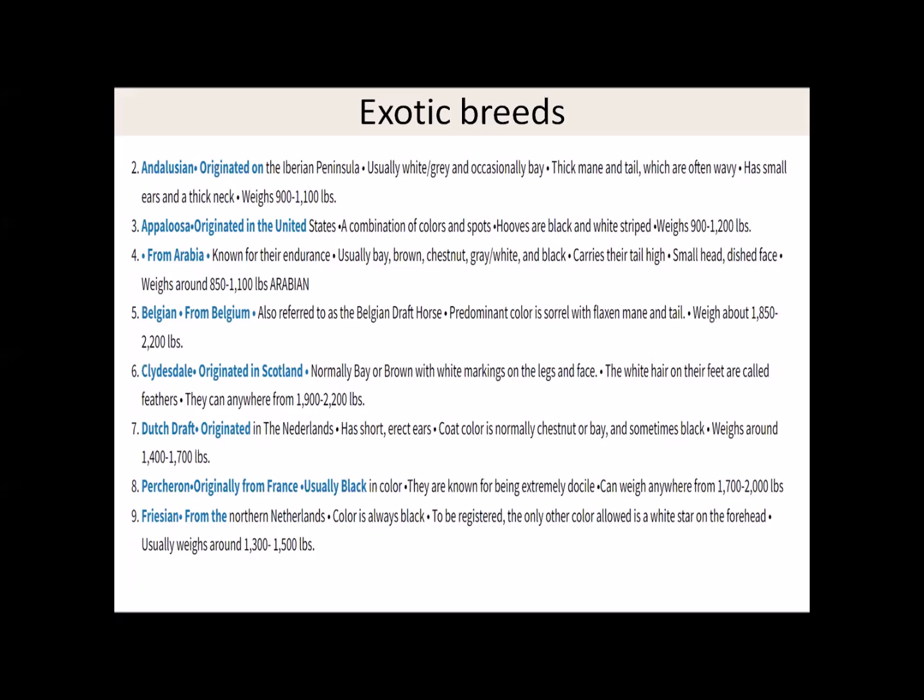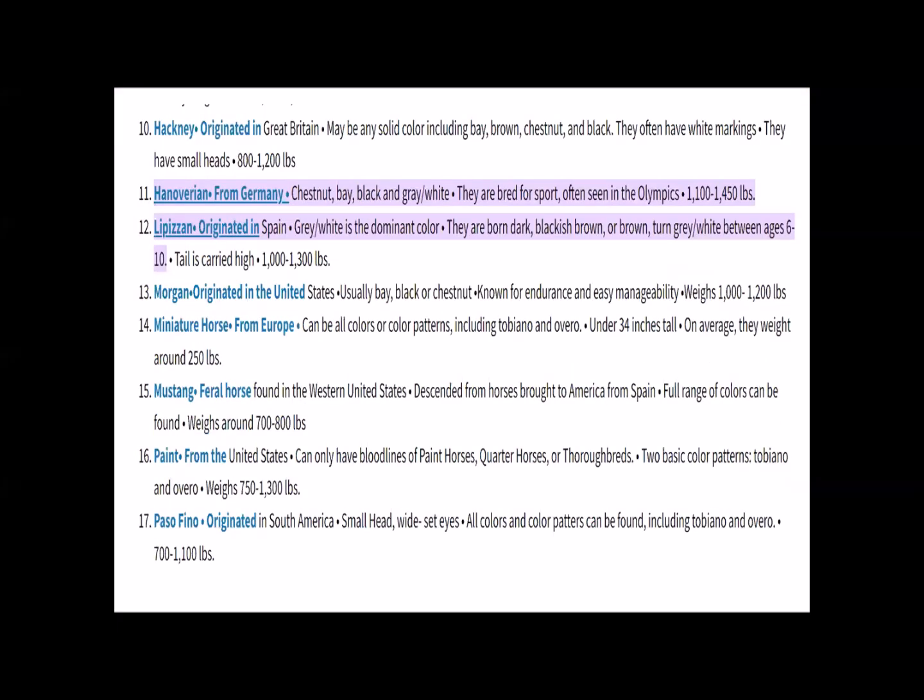Rest all we are not concerned with. Similarly, for the breeds used in breeding, I'll just mention: Andalusian, Appaloosa, Arabian, Belgian, Dutch, Frisian, Hackney, Hanoverian, Lipizzan. If you read these once or twice, you will get familiar. If you go into detail about thoroughbred evolution, you will try to read all these names, and those names will come.